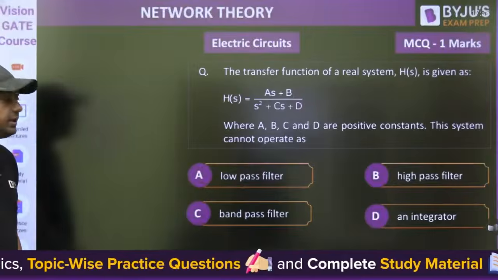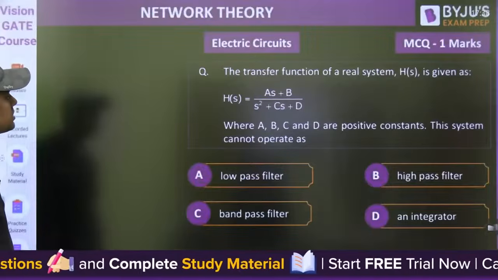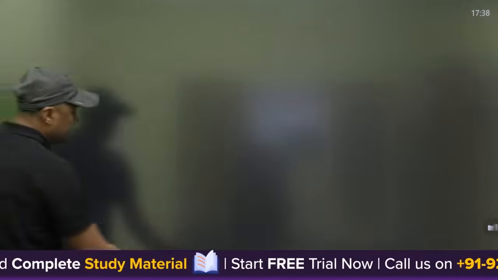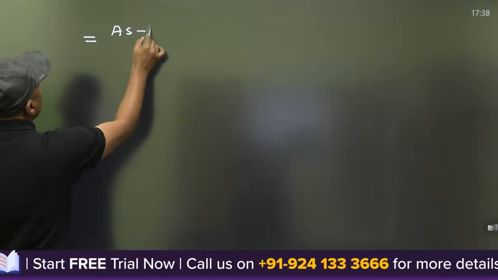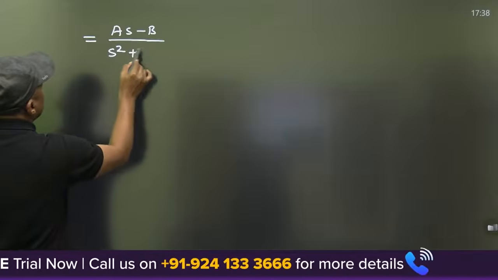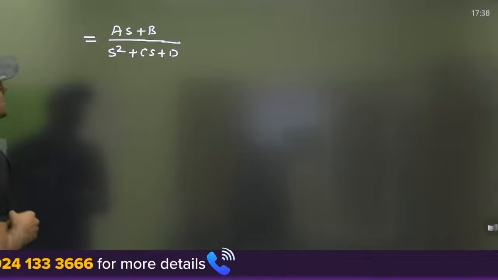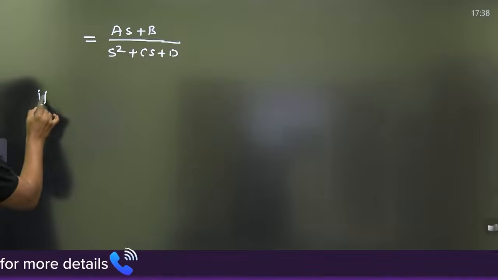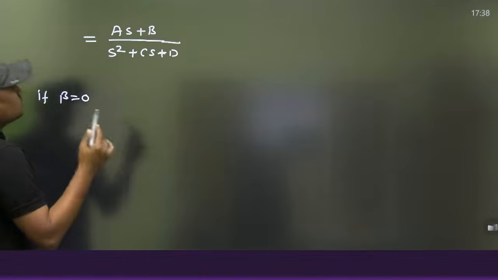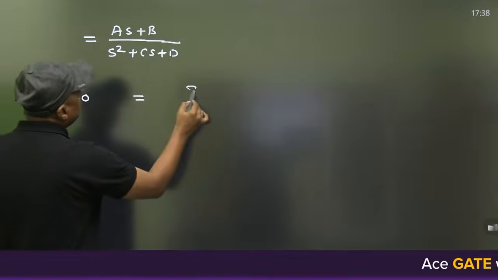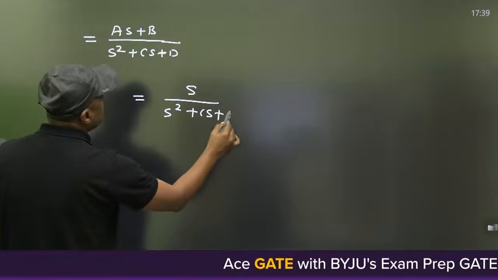See, you are saying band pass filter. Now watch this. The transfer function is given as (As + B) upon (S square + Cs + D). First possibility, watch this. If B is 0, and A is also 1 or anything, it will become S upon (S square + CS + D).